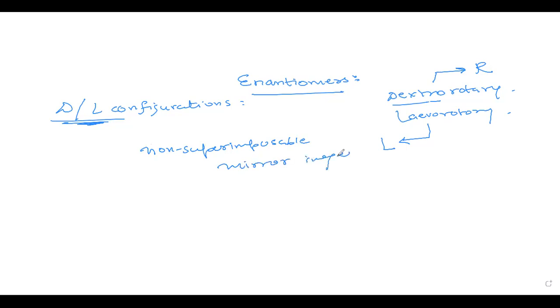of each other, which means when we open them into chain structures, like these Fischer projections, they will not be superimposed upon each other. Such sugars are called enantiomers. The basic example is alpha and beta glucose. Alpha and beta glucose structures are enantiomers of each other. I'll show you a diagram for this.